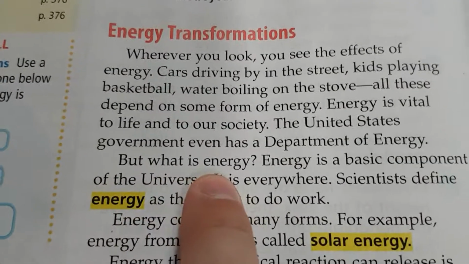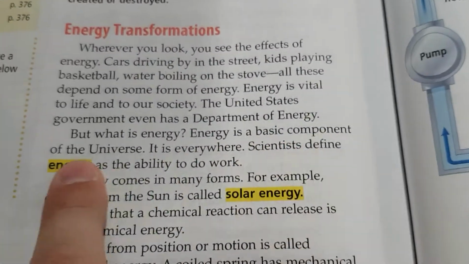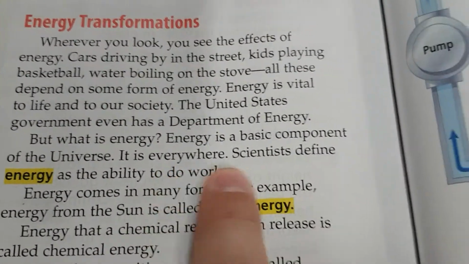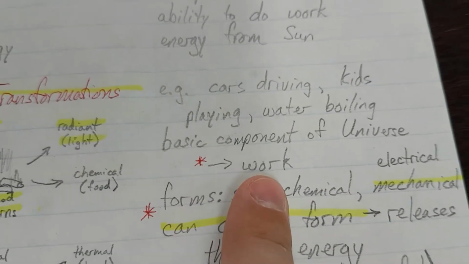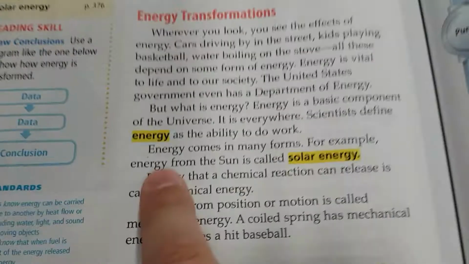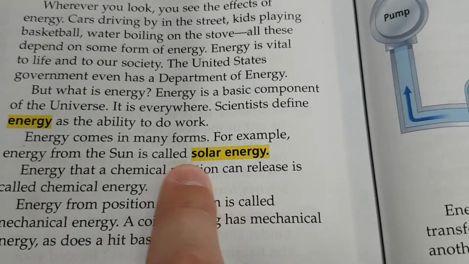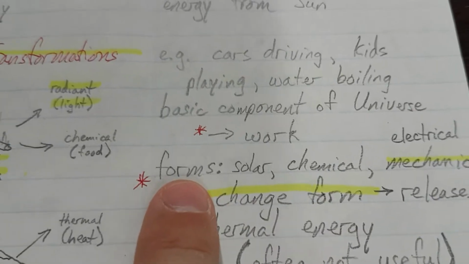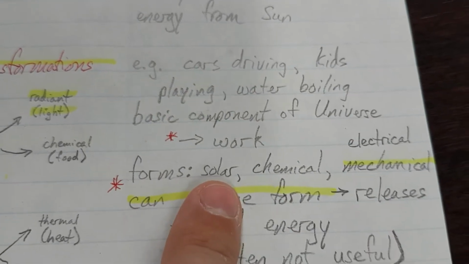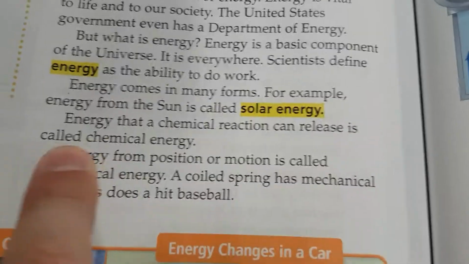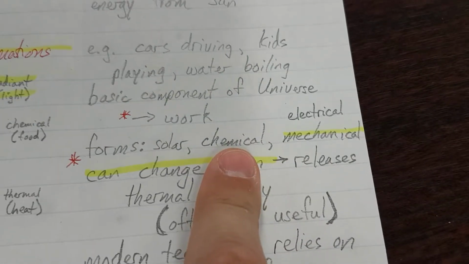But what is energy? Energy is a basic component of the universe. Basic component of universe. It is everywhere. Scientists define energy as the ability to do work. Ability to do work. Energy comes in many forms. For example, energy from the sun is called solar energy. Forms, solar. Energy that a chemical reaction can release is called chemical energy. Chemical.